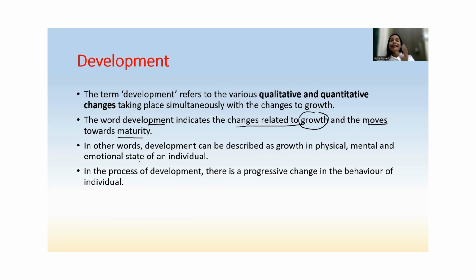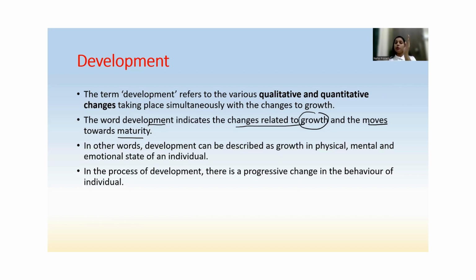So we can say that the development of a baby starts from conception till the death, till the end of that person. So it not only includes growth but also maturity over time. As we grow, what happens? We become more mature, right? We become more emotionally stable, we develop mentally, develop socially. Yes or no? So that is what is included in development.